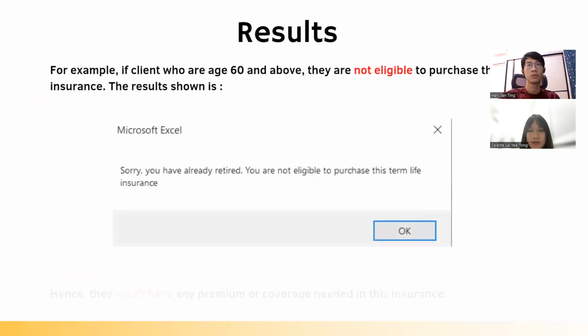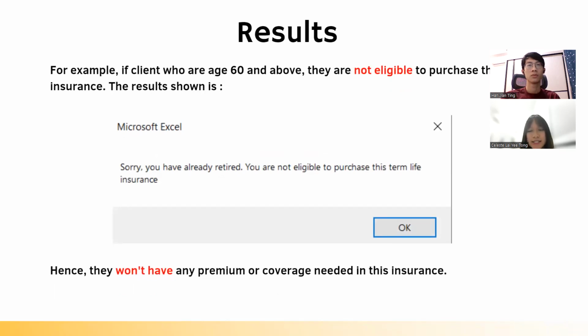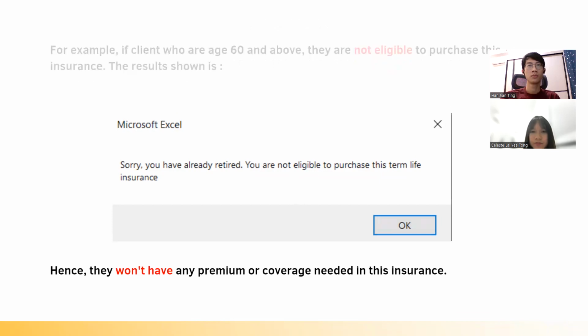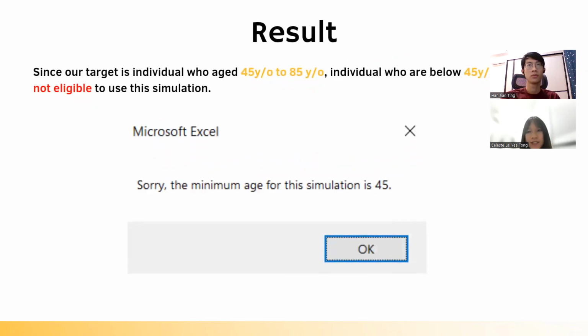Like what I shared just now, individuals who are age 60 and above have reached retirement and have no income, so they are not eligible to purchase this insurance. Hence, our simulation will generate a message for the client when he inserts his age. As a result, they won't have any premium or coverage needed in this insurance. Instead, our target individuals are from age 45 to age 85. Individuals who are below 45 years old are also not eligible to use this simulation, so it will show a message to the client too.